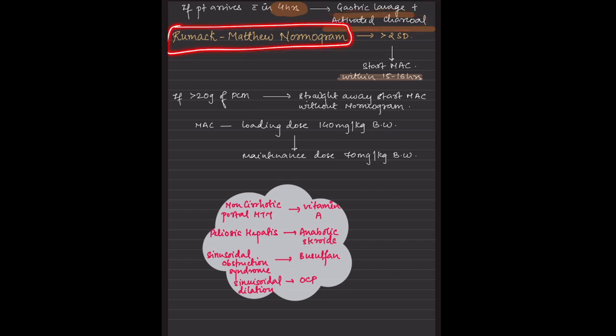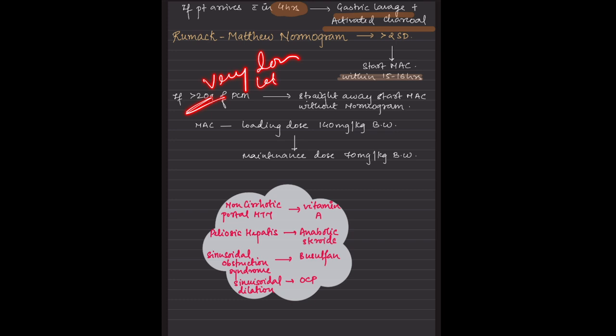There is a nomogram. This is very important: the Rumack-Matthew nomogram, which says more than 2 standard deviations. Then we start the NAC within 15 to 16 hours. If the patient has taken more than 20 gram of paracetamol, straight away start N-acetylcysteine without the nomogram, because this is a very high dose and a lethal condition.